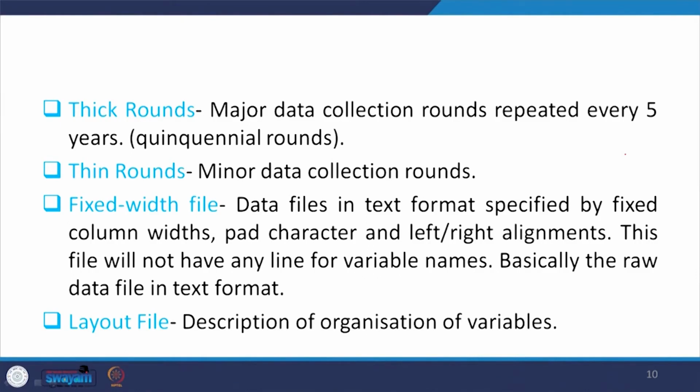Now, let us clarify what you mean by thick rounds and thin rounds. Thick rounds are the major data collection rounds, repeated, as I mentioned already, every 5 years. Usually they are called quinquennial rounds, whereas thin rounds are minor data collection rounds. Sometimes those are also called annual rounds. Even special rounds are called thin rounds, because the coverage in terms of sample number might be less, or the number of issues covered might be limited as compared to